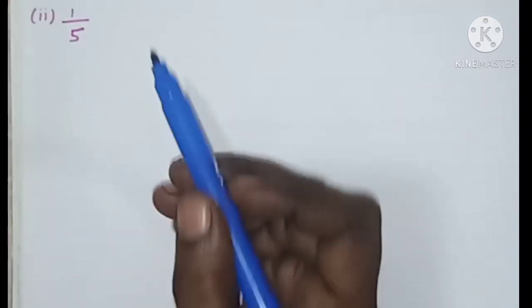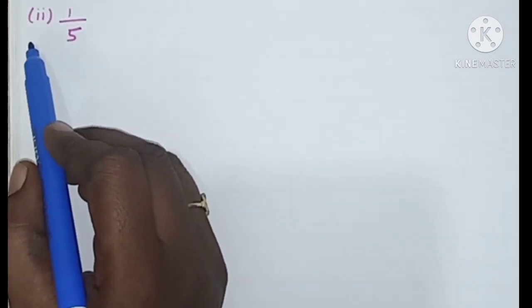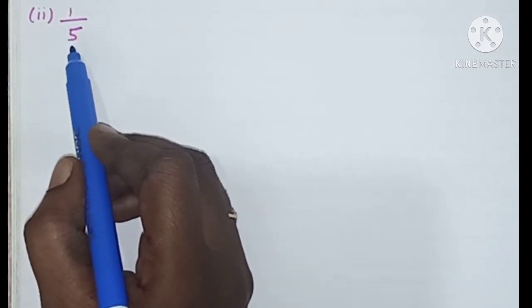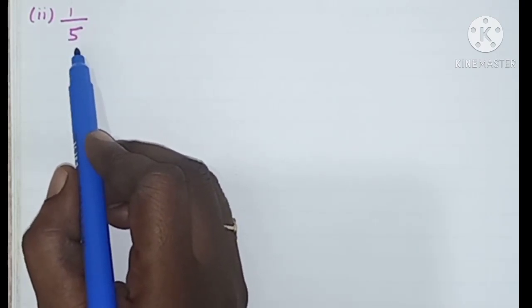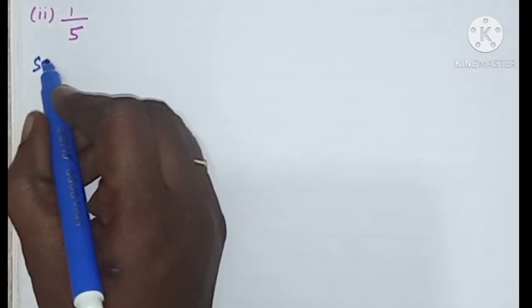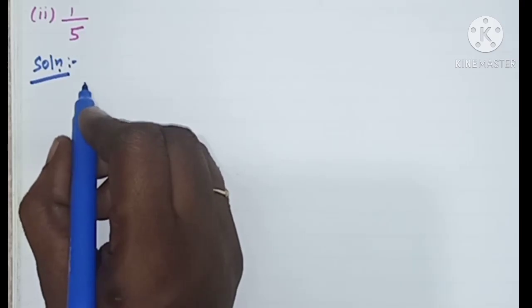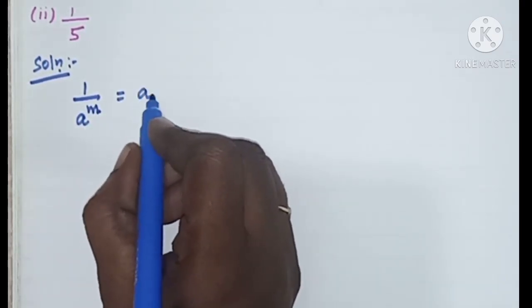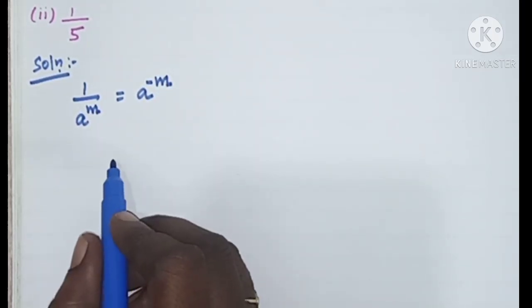Now, exercise 2.5, first sum, second subdivision. Second subdivision is 1 by 5. We have to write this 1 by 5 in the form of 5 power n. Solution. We know already one rule: 1 by a power m is equal to a power minus m. This rule you know already.